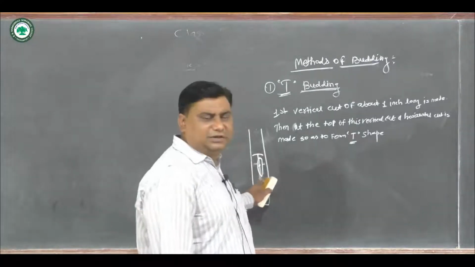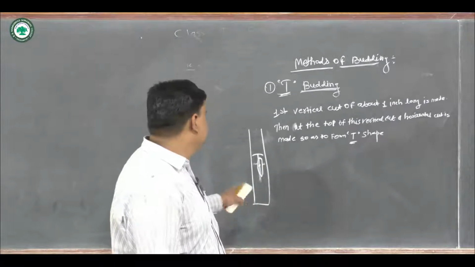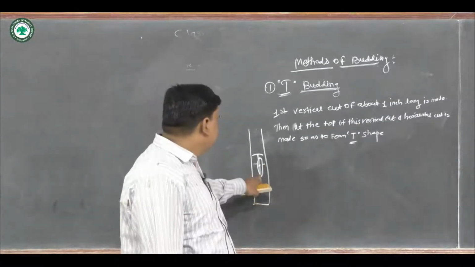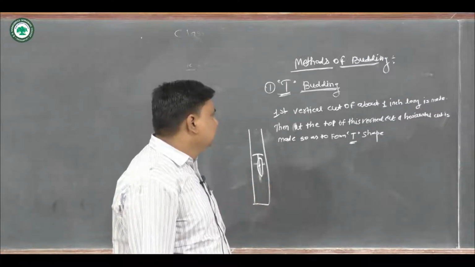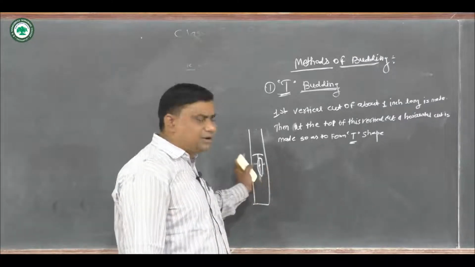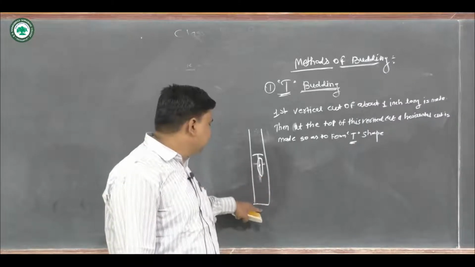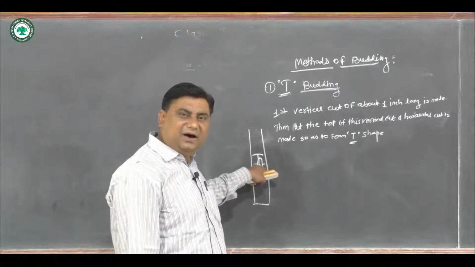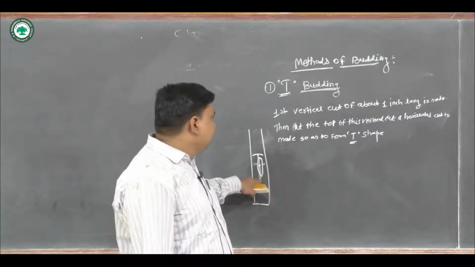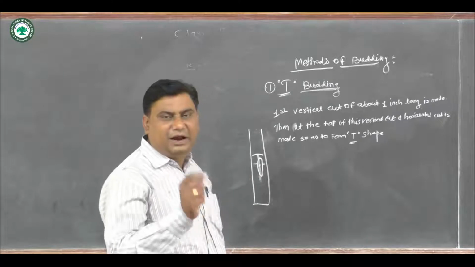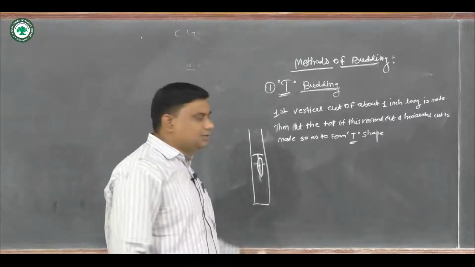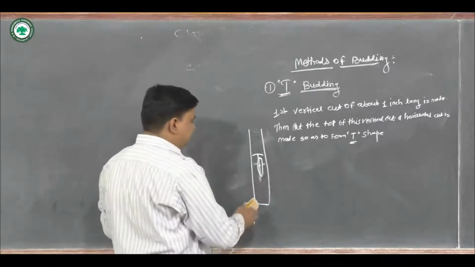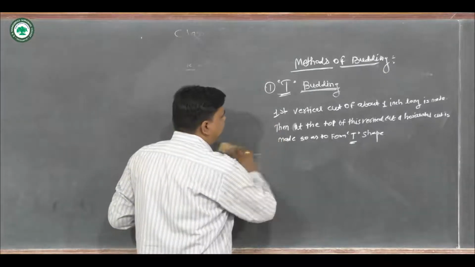Then the insertion is into the incision, in between the two flaps on the stalk. This is the stalk, and this is the shield, or what we call the scion. The shield and stalk are fixed with adhesive tape. So this is what happens in T budding.